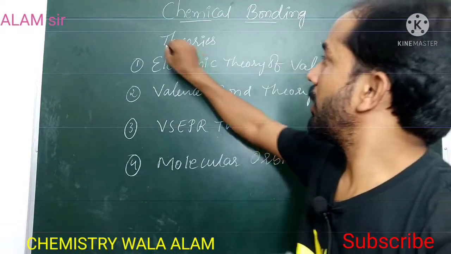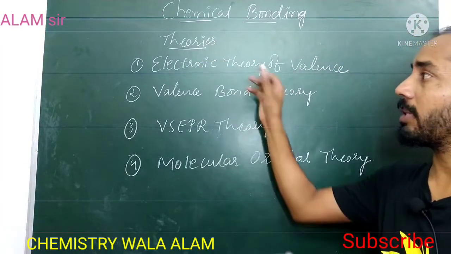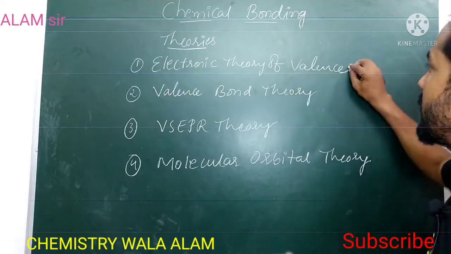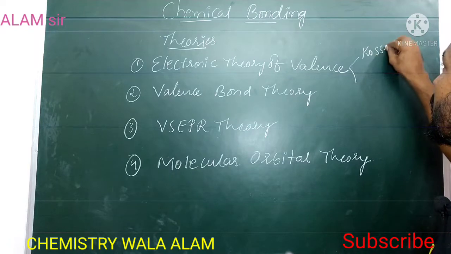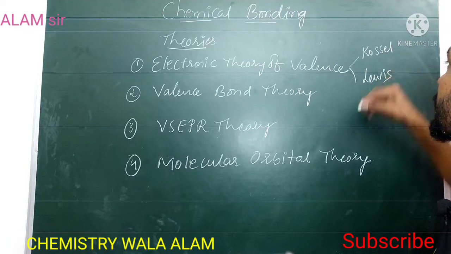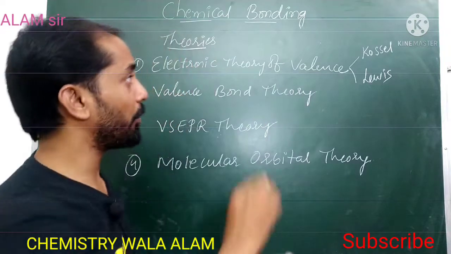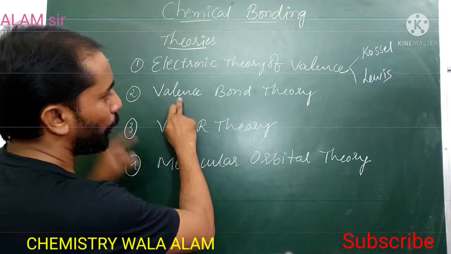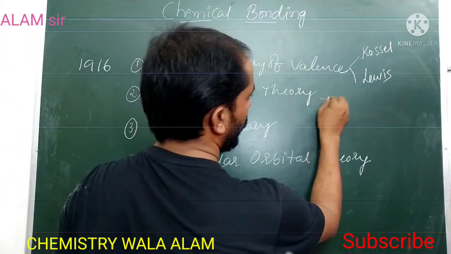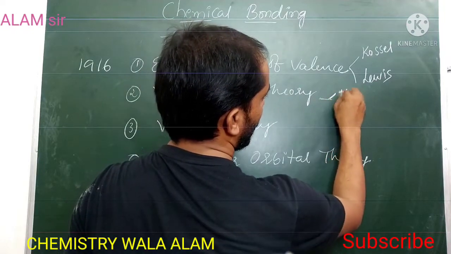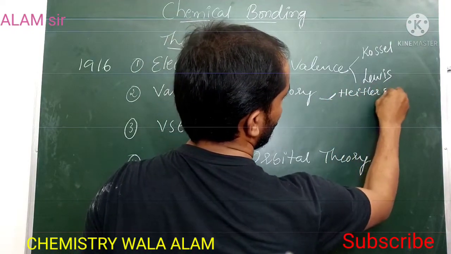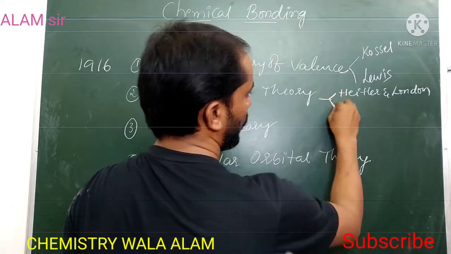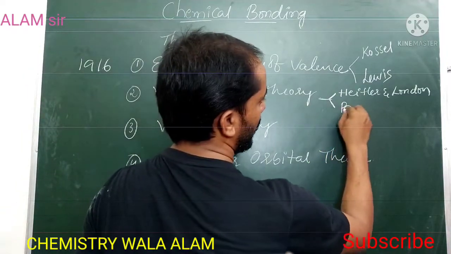The first one, the electronic theory of valence, or modern theory of valence, or chemical bond theory, was given by Kossel and Lewis in the year 1916. Next, the valence bond theory was proposed by Heitler and London, and it was developed by Pauling and Slater.